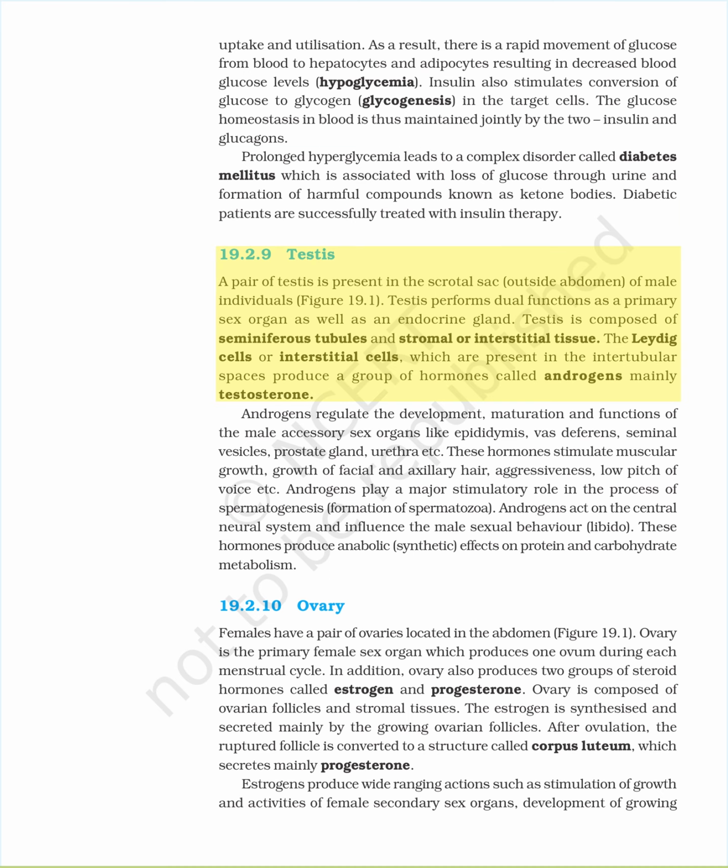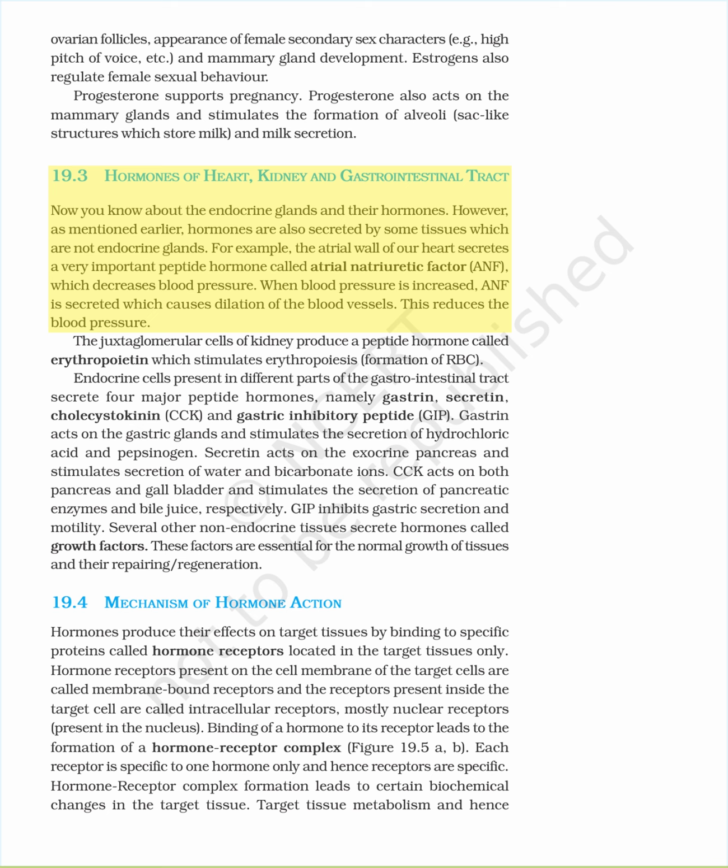19.3 Hormones of heart, kidney, and gastrointestinal tract. Now you know about the endocrine glands and their hormones. However, as mentioned earlier, hormones are also secreted by some tissues which are not endocrine glands. For example, the atrial wall of our heart secretes a very important peptide hormone called atrial natriuretic factor, ANF, which decreases blood pressure. When blood pressure is increased, ANF is secreted, which causes dilation of the blood vessels. This reduces the blood pressure.